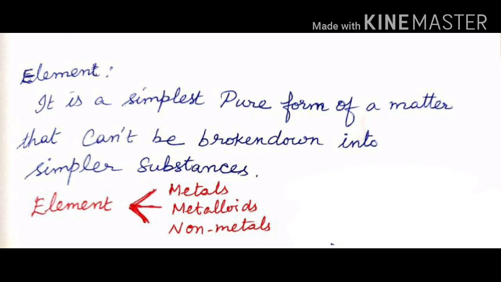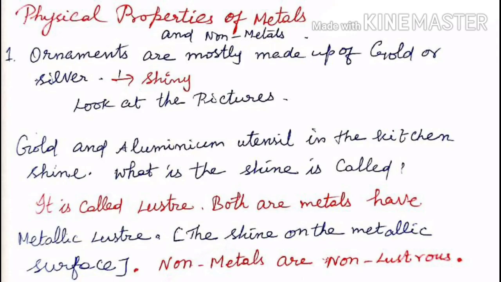You know, the ring you are wearing, the air we breathe, these are examples of elements. Air contains oxygen. Oxygen is an example of a non-metal. Similarly, the gold and silver ornaments. Physical properties of metals and non-metals. An example for metals: ornaments are mostly made up of gold or silver.